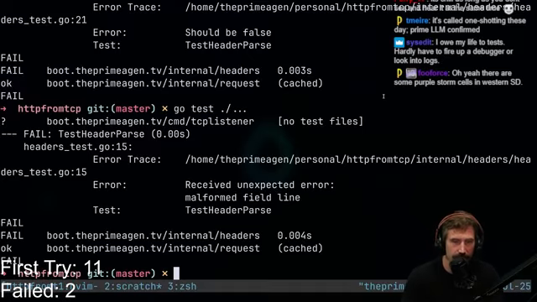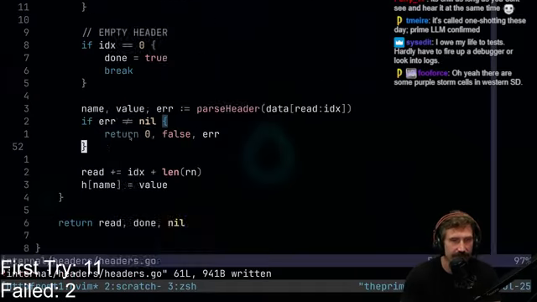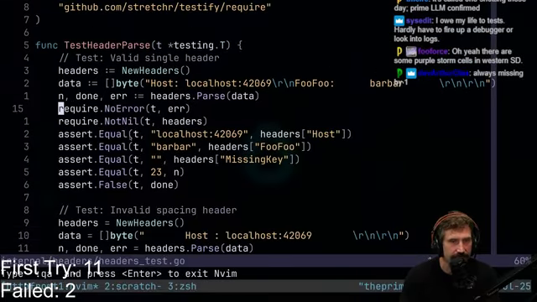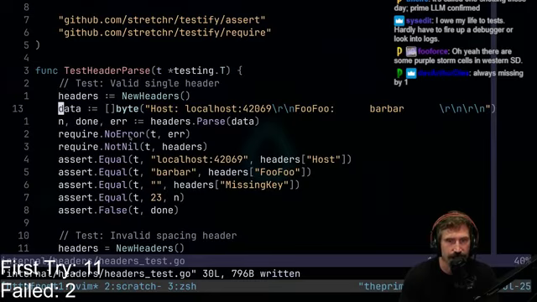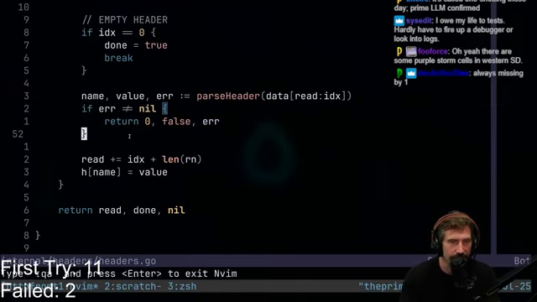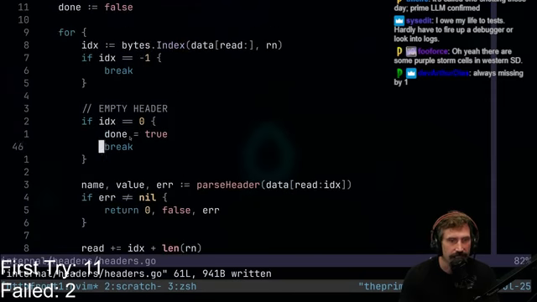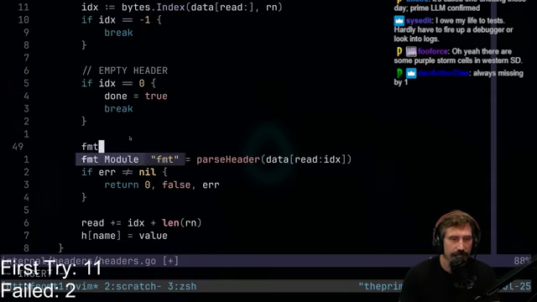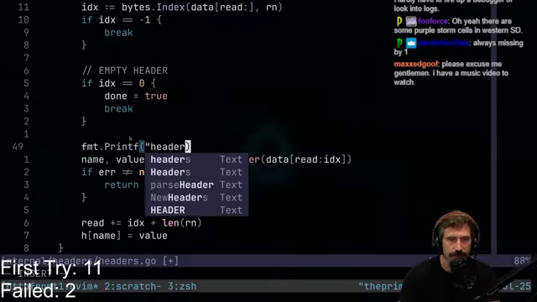Malformed header line. Okay, cool. Where did we get this one at? We got this one at line 15. Line 15 should be right here, and that should be this one right here, which is like, are you sure? What's going on here? Let's go like this. I'm going to do a printf of the header that we're about to parse.